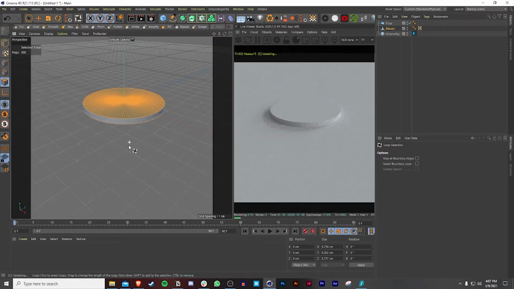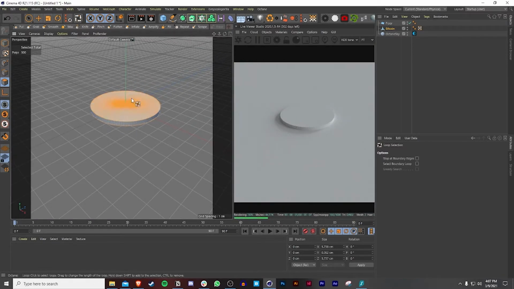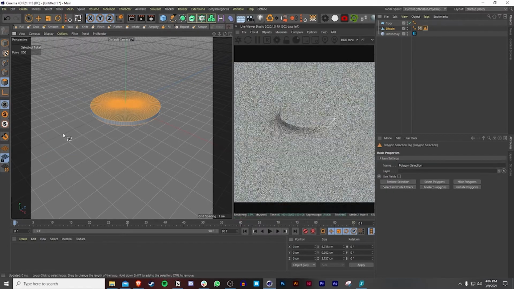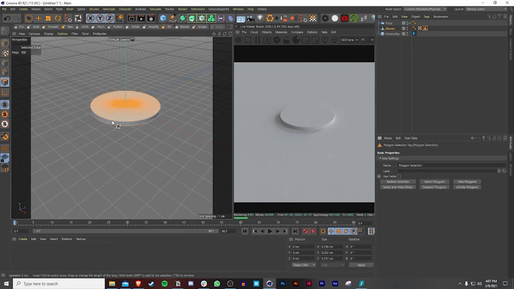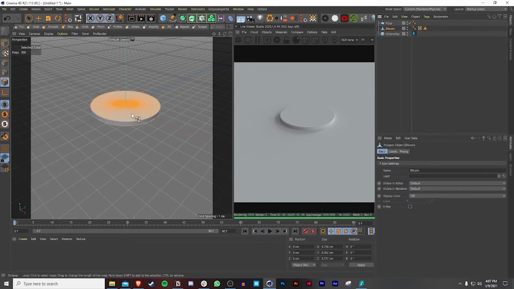And the reason why is because I want to easily select this when I need to. So I'm going to go to select, set selection. So let's say for example, I made a mistake and I need to go back to those circles. I could just double left click and I'm already back. So that's really good to have.